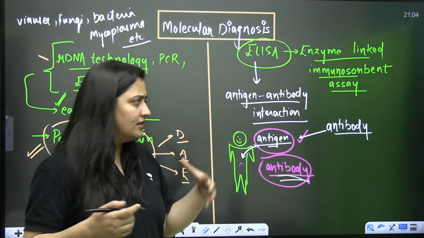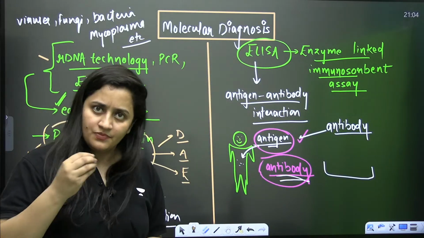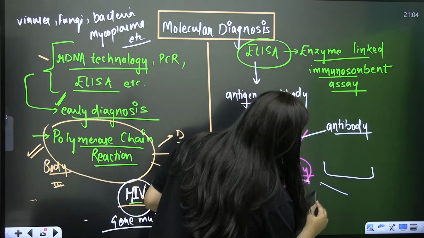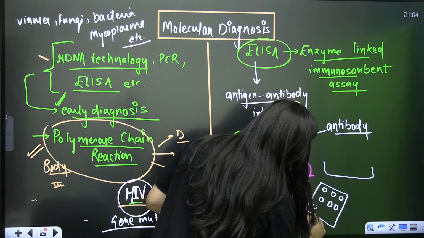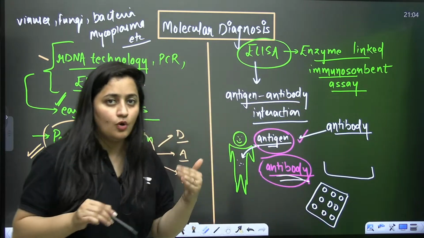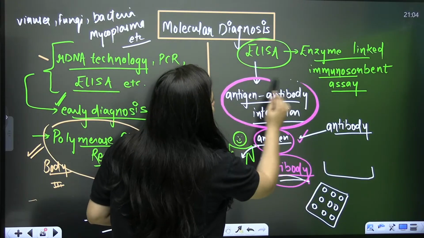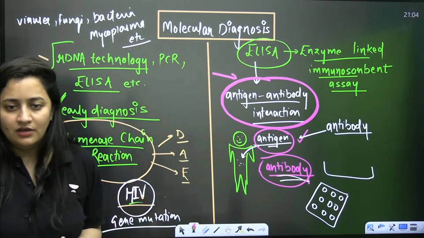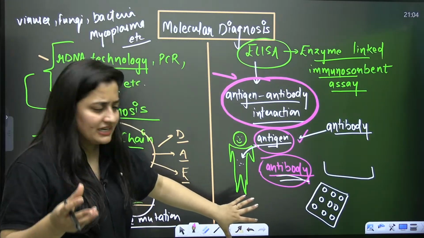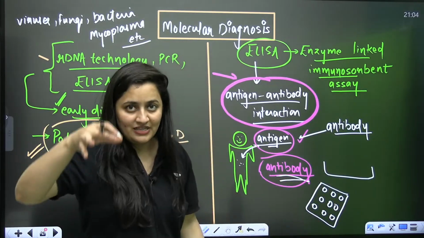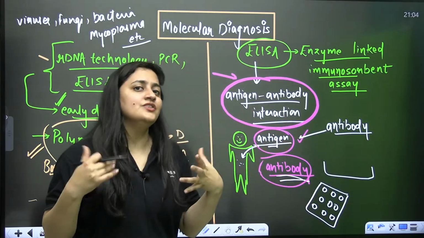So the sample will be taken, and the ELISA tray will be there. If this is the tray, small wells are going to be there. I'm not explaining this process in detail, I'm just giving you an overview. Always remember, this process depends upon the antigen antibody interaction. The ELISA tray has wells, the spaces where we load the sample, and we must have the antibody against the antigen that we want to detect.